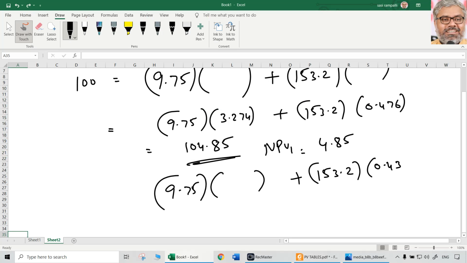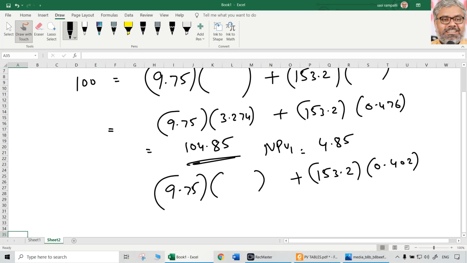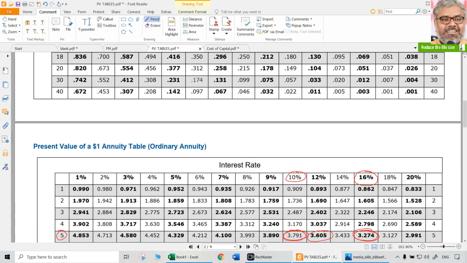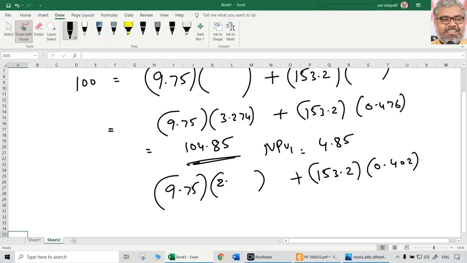Let us take 0.402, 153.2. Then PVIFA, 20%, 5 years, 2.991. How much will that be? 9.75 multiplied with 2.991 plus 153.2 multiplied with 0.402. The total is going to be 90.75. Which means NPV2 is going to be a negative 9.25. Negative.